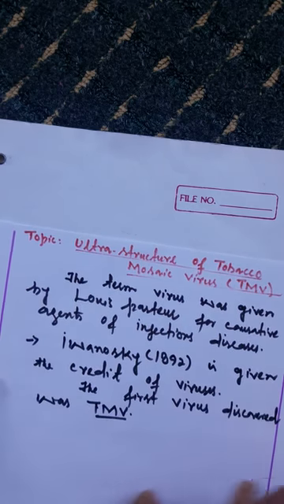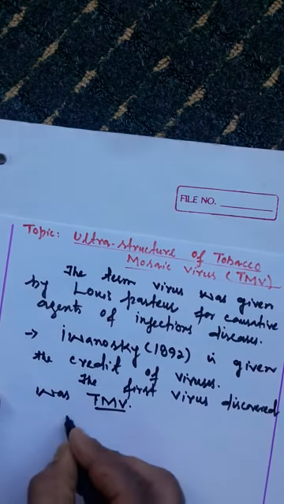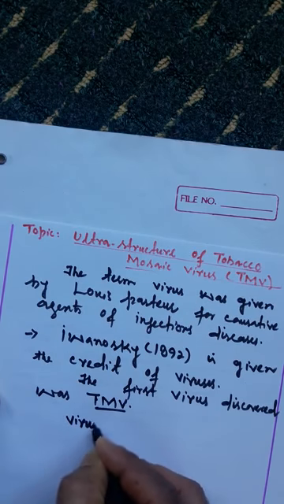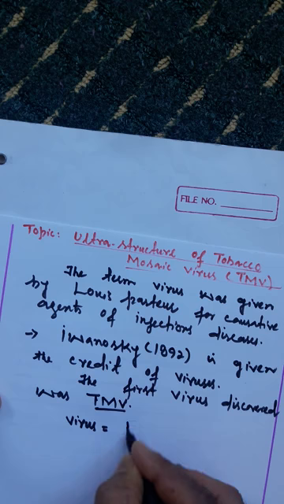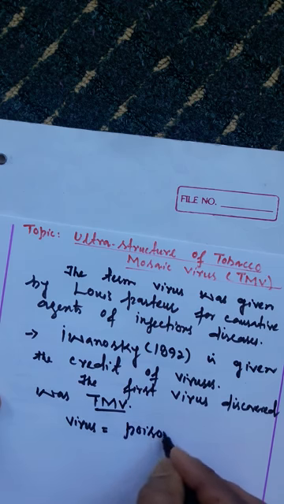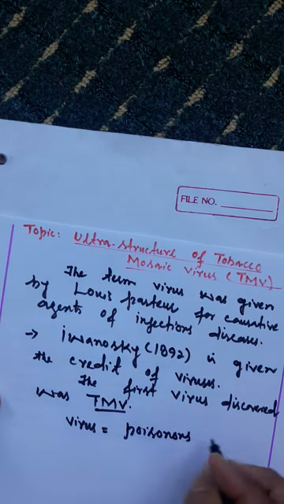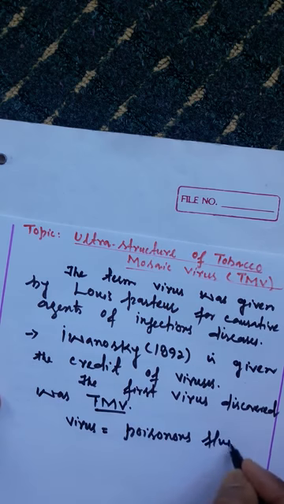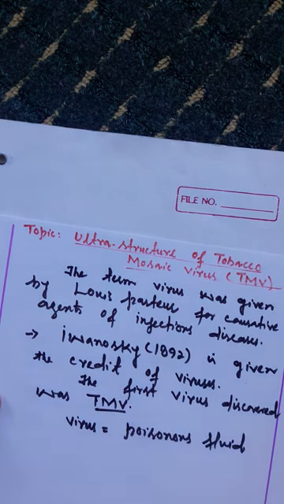Now, what does the term virus mean? It literally means poisonous fluid. Virus is the Latin word that means poisonous fluid. However, a virus is a nucleoprotein particle, it is not a fluid.